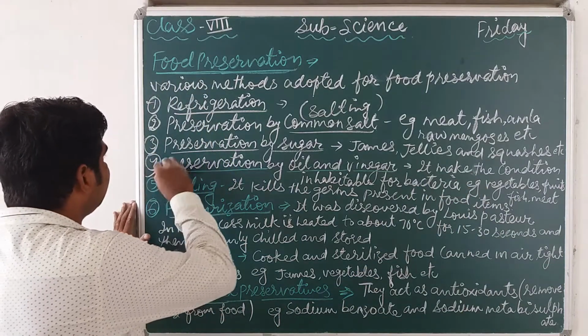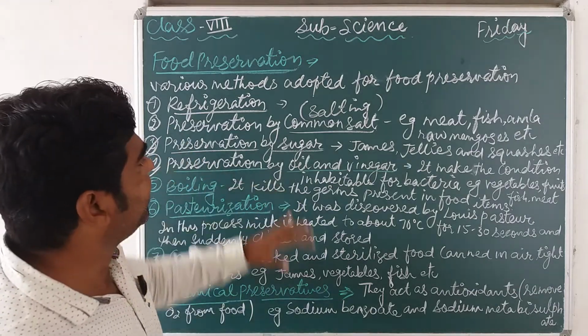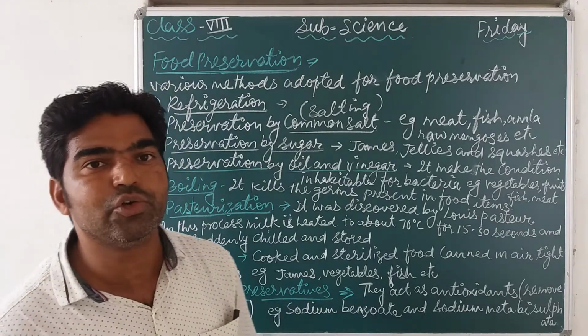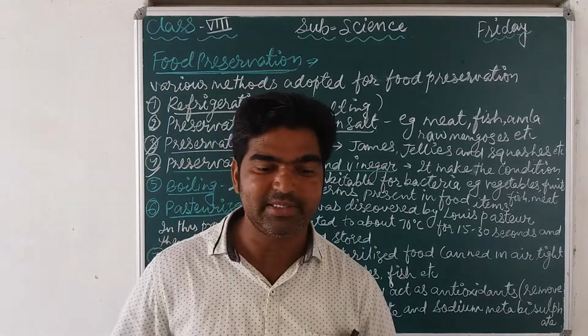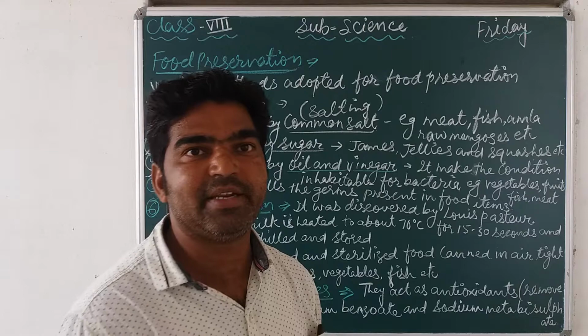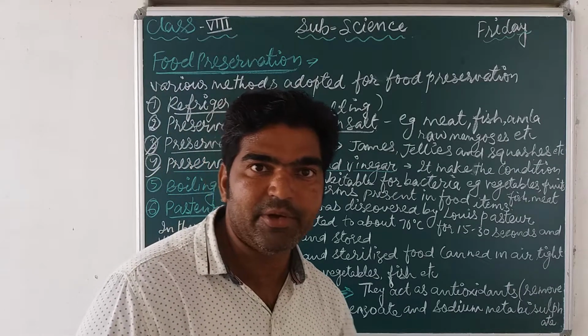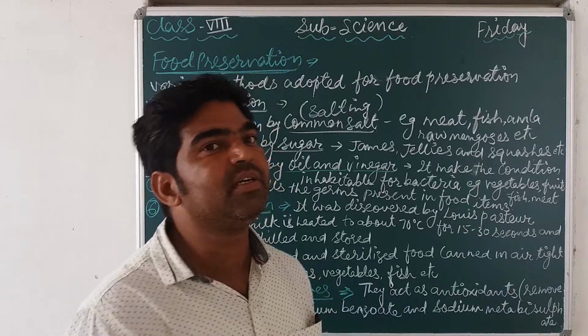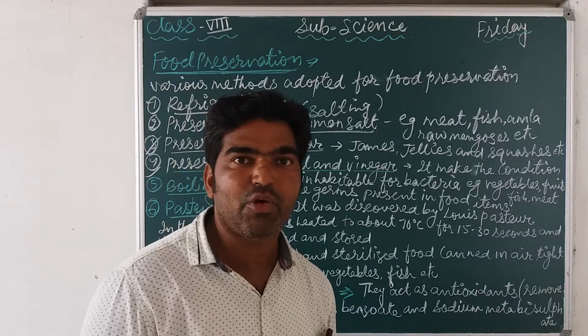Now next, the preservation by oil and vinegar. Generally, we can also use oil. As you know, at your homes when pickle is made by your grandma or your mama, oil is added to it. So why are we adding this oil?